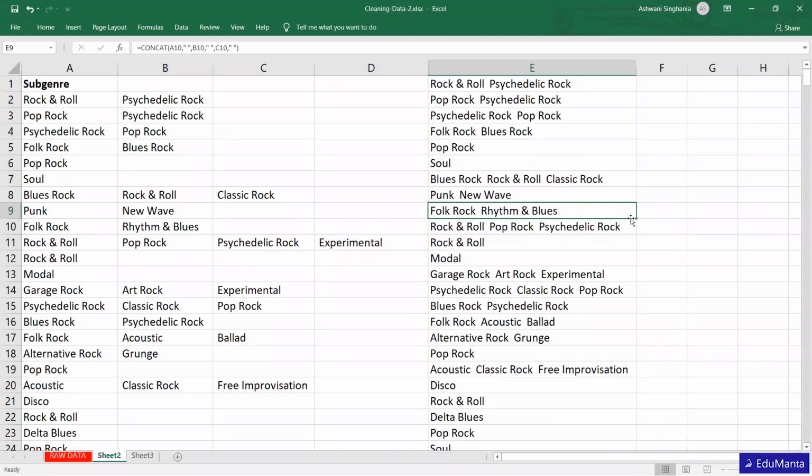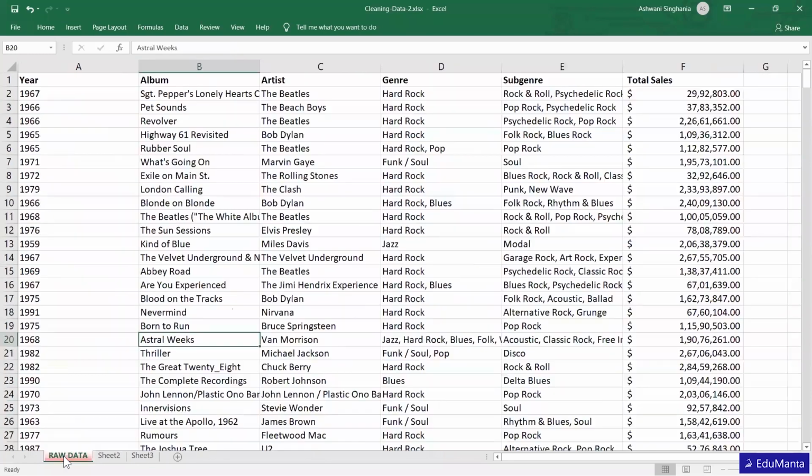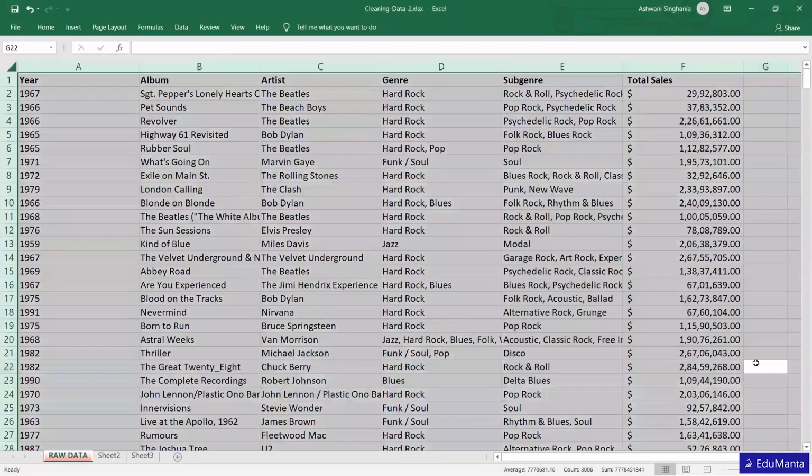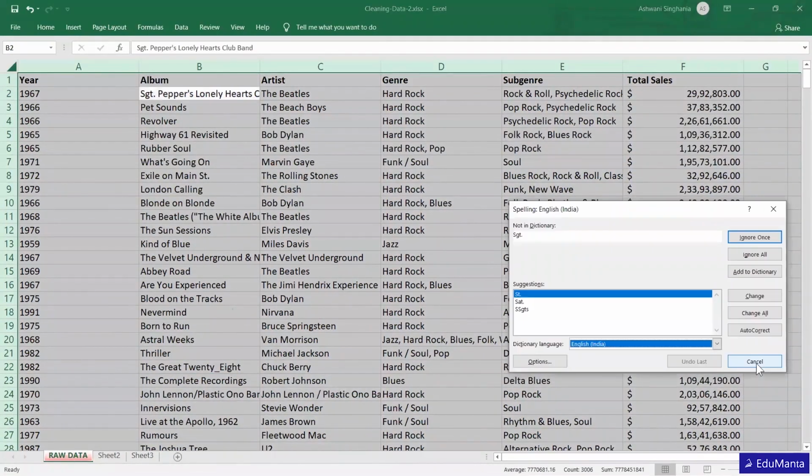Let me check if I'm left with some other function to discuss. Then I will go to the bonus function. We are left with spelling check. In Excel, how can we do that? Before that, just select the data, then press F7 and we will get the spelling check.